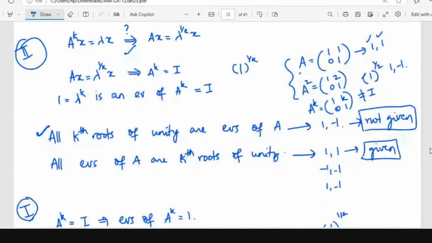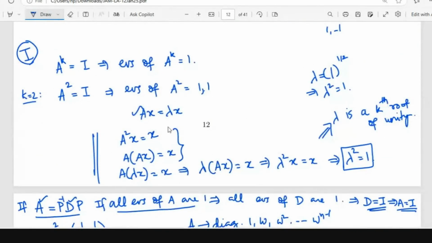So the easiest way to attack such problems is to go by the traditional Ax is equal to lambda x and then try to see what happens. Because here we are not using the characteristic polynomial, we are just using the definition of an eigenvalue, Ax is equal to lambda x, and how matrix multiplication works, to calculate powers. So if we go by this idea, we can solve the problem even without using the characteristic polynomial or diagonalizability. In fact, you just need to know that if lambda is an eigenvalue, then Ax is equal to lambda x.